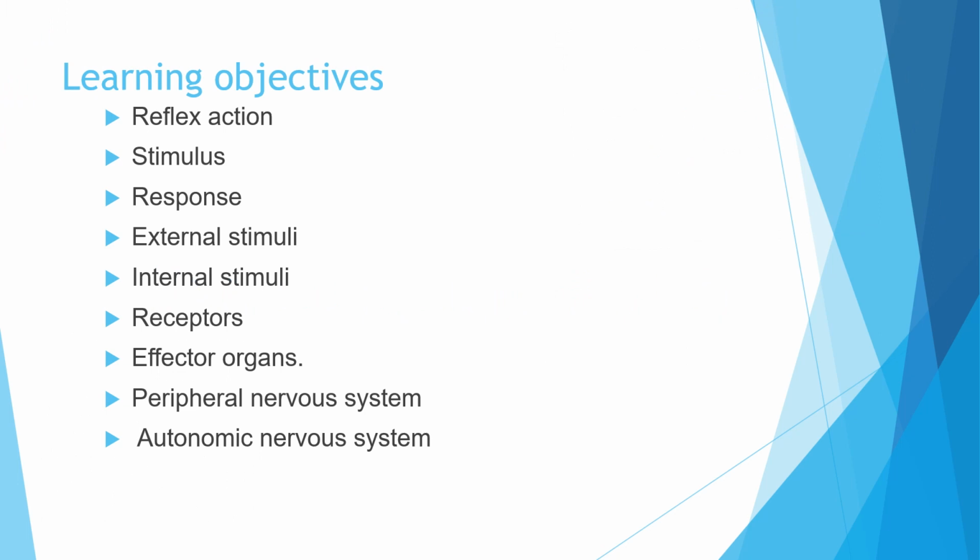What we are going to study today is reflex action. We are going to study a few important terms, like stimulus, response, external stimuli, internal stimuli, receptors, effector organs, and in brief we will learn about the peripheral nervous system and autonomic nervous system, which is not there in your curriculum. For higher classes it's there, but here we should know in brief what they are, and we should learn in brief about the sense organs, though we all know what sense organs are.